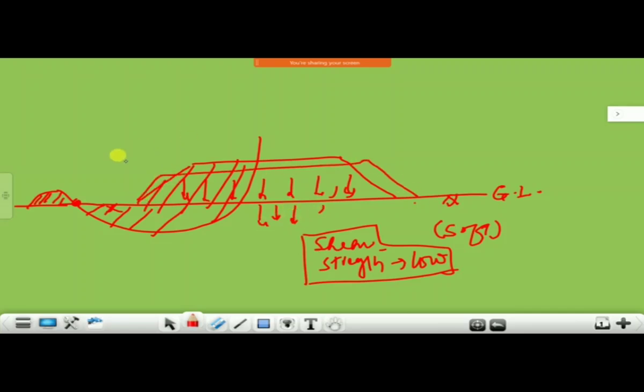And therefore, if you put the embankment here, after some time it will come here, it will come here. This settlement is quite significant. We will calculate also an example tomorrow and see. It is quite significant. And all your rail level calculation, formation level calculation, everything will go haywire. Finally, you will not be meeting the required level.